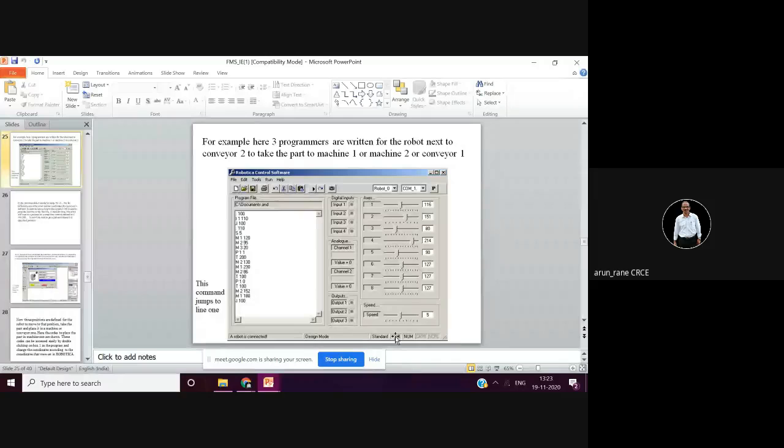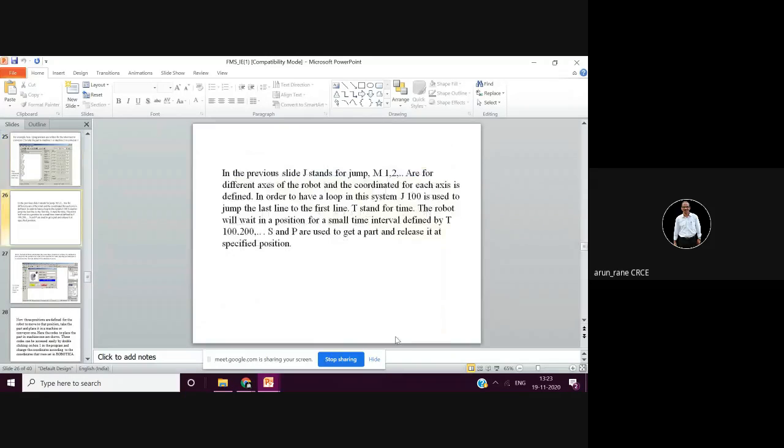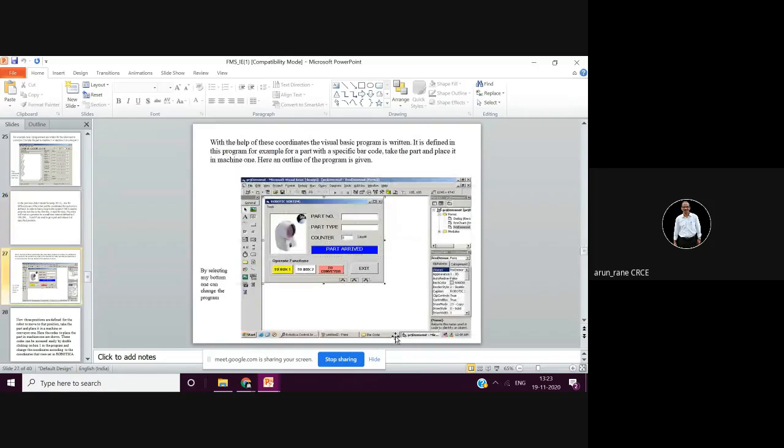IPMS also gives you the production rate, why the production rate is low, why the production rate has increased, what the breakdowns are, what the reasons for breakdown are, and whether preventive maintenance was not done.